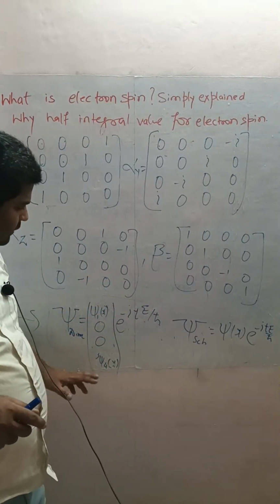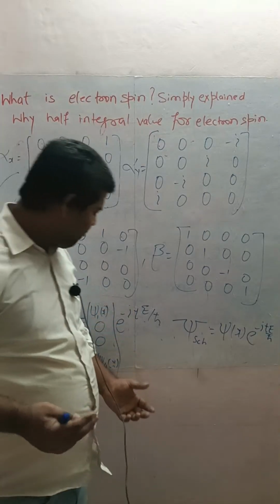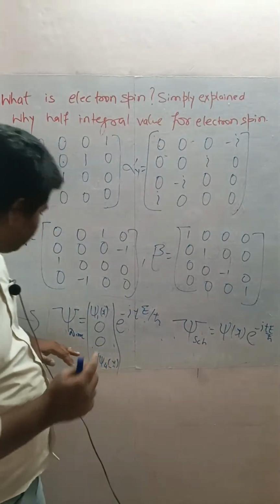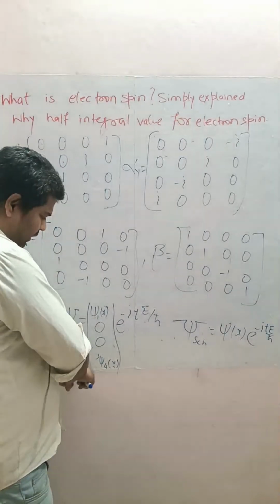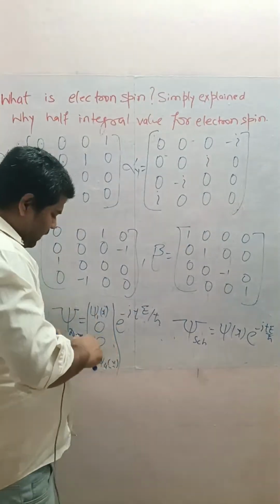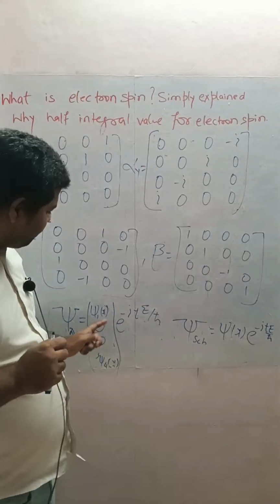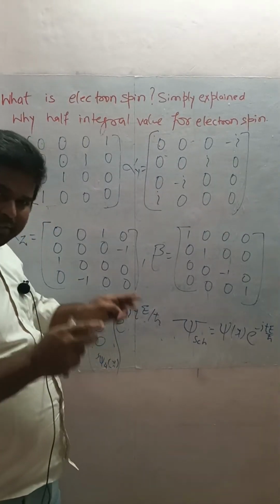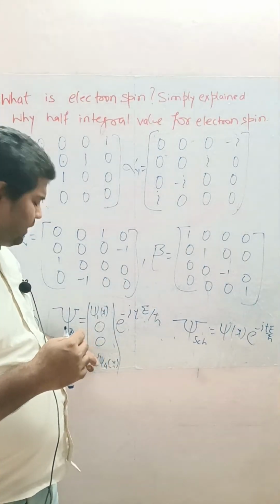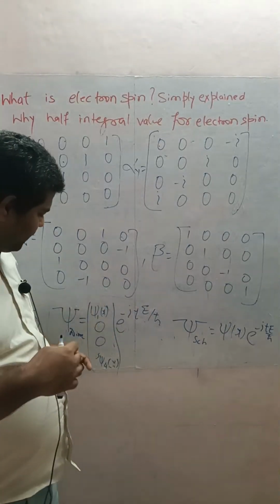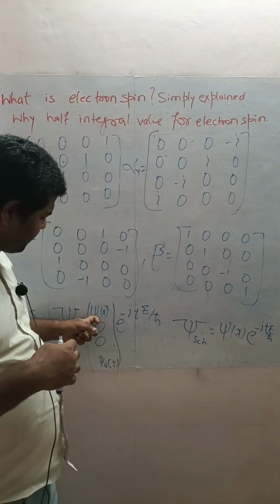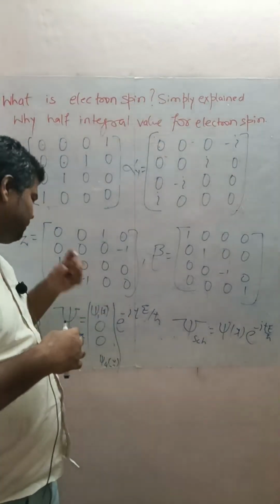And the four components, as a combined form, have just 2 for electron and 2 for positron. So if I'm explaining this matter wave function for electron, I'm keeping any two and the rest two as 0. Now here, one amplitude is major and the other is minor. One is the major wave, which is propagating along the direction of the electron, along the direction of the matter wave. And the other amplitude is minor, quite smaller.